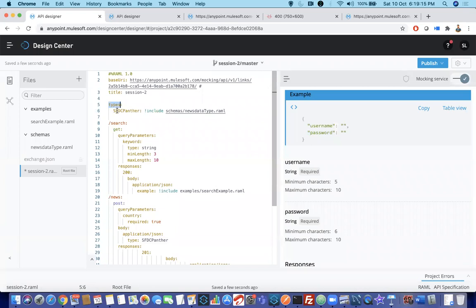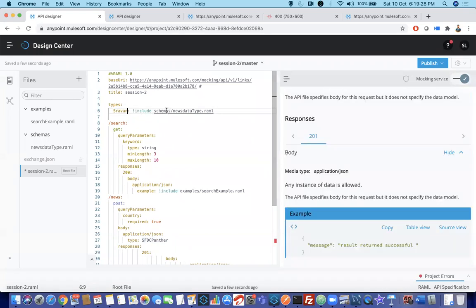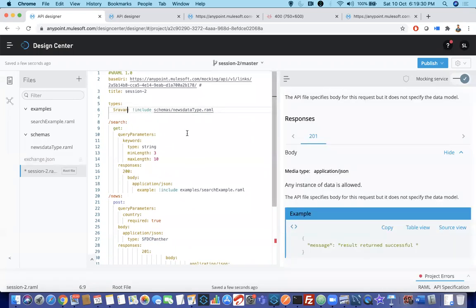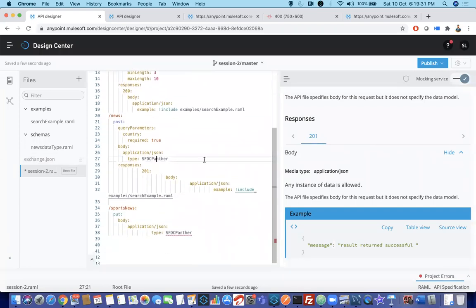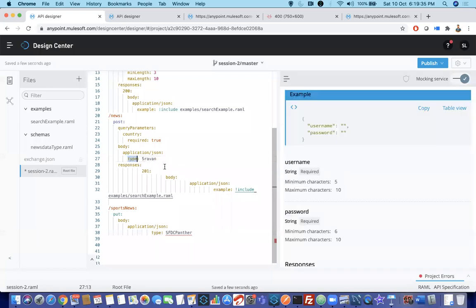So to define some types, first you need types, colon, give some name. It can be SFDC Panther, Shravan, or your name, any name. Suppose if I give Shravan and say colon hash include, that means you are including that particular RAML, and paste the same thing here. You need to define it as type Shravan.